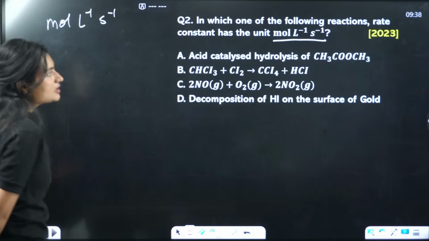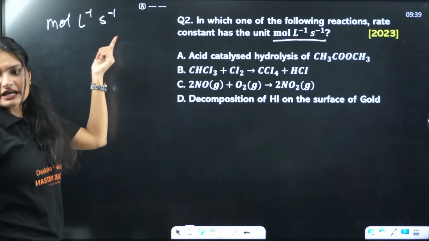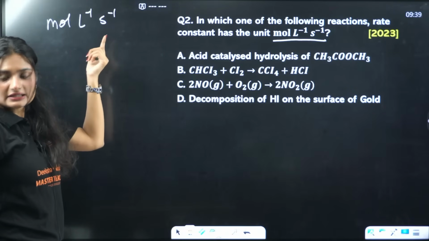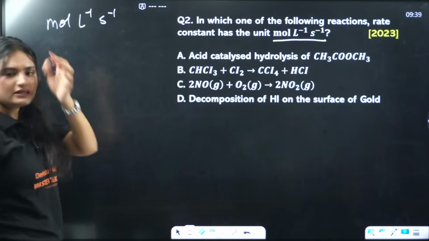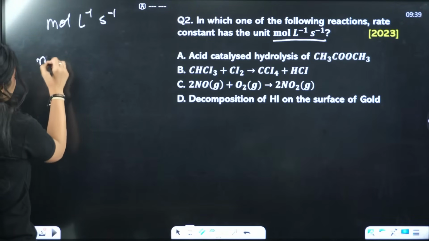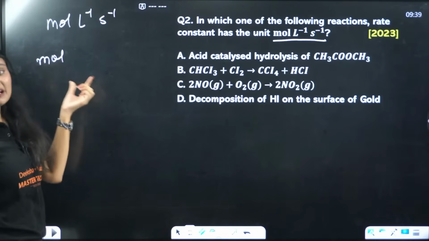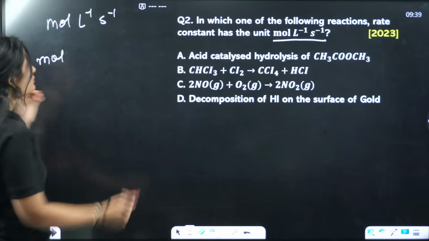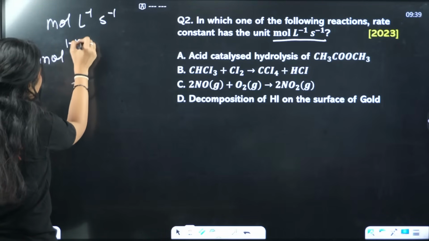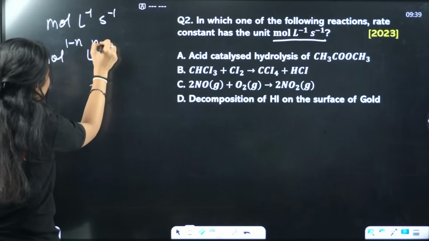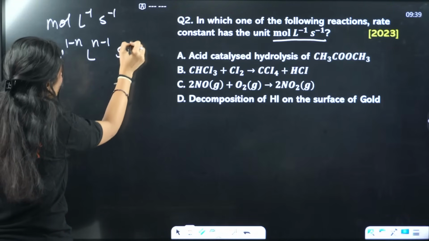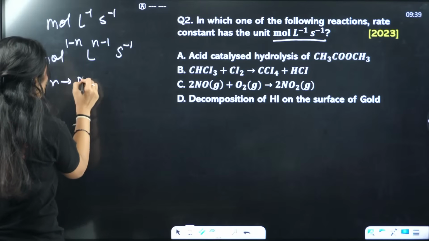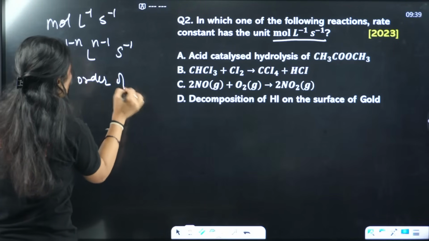Okay, let's see. First of all, which order of reaction? This is 0 order, right? A short trick you all know, I think, to determine the unit of rate constant: mole raised to power 1 minus n, liter raised to power n minus 1, second inverse. Here n is the order of the reaction.